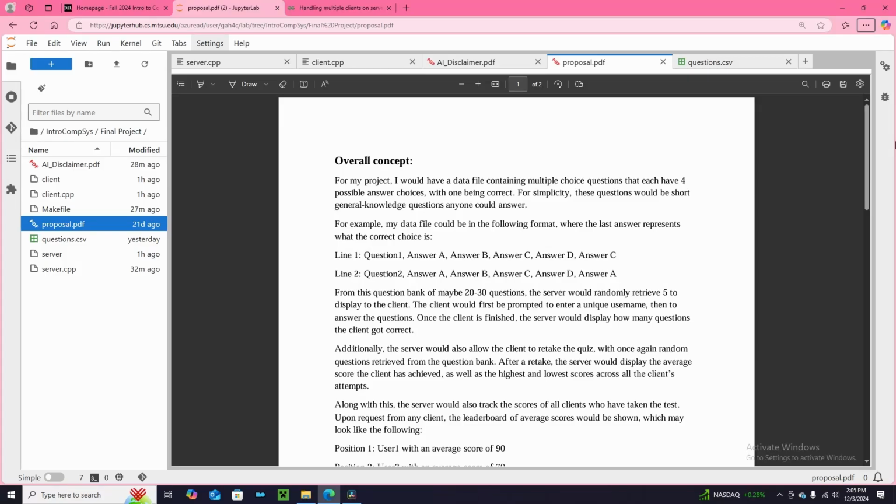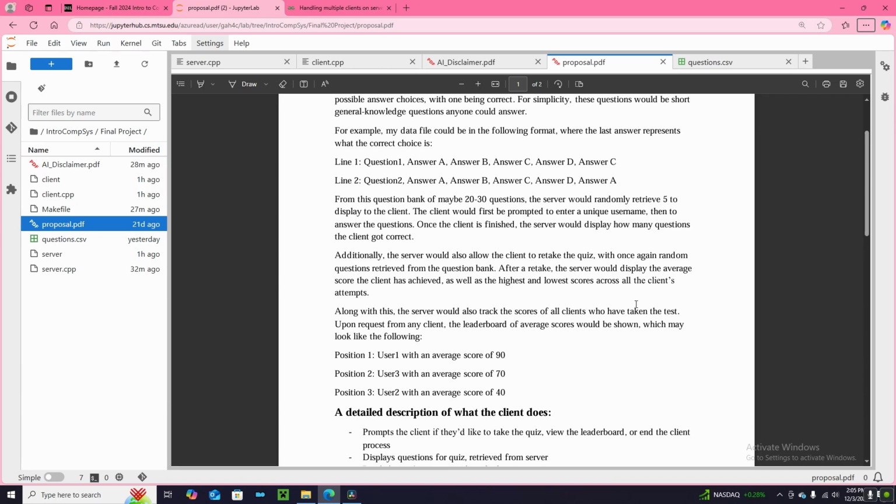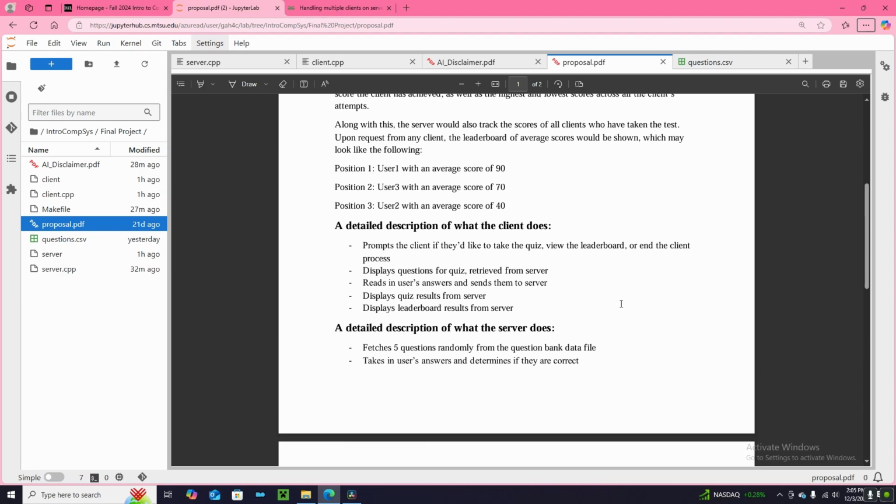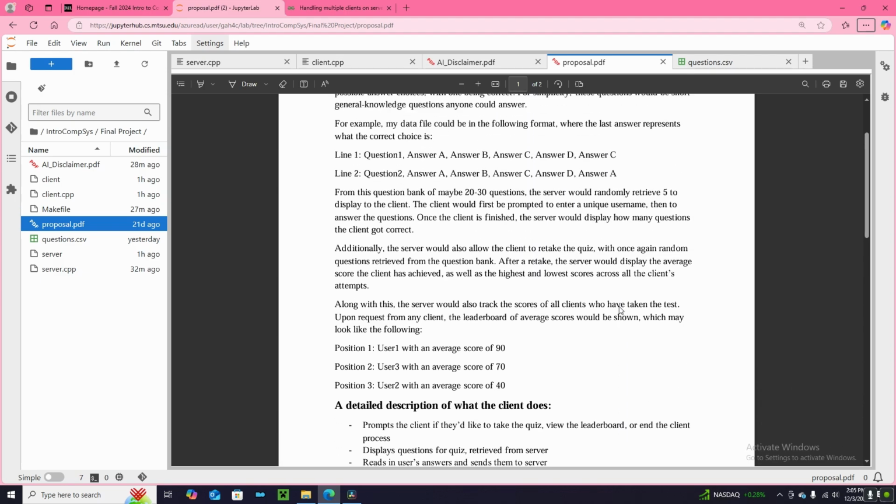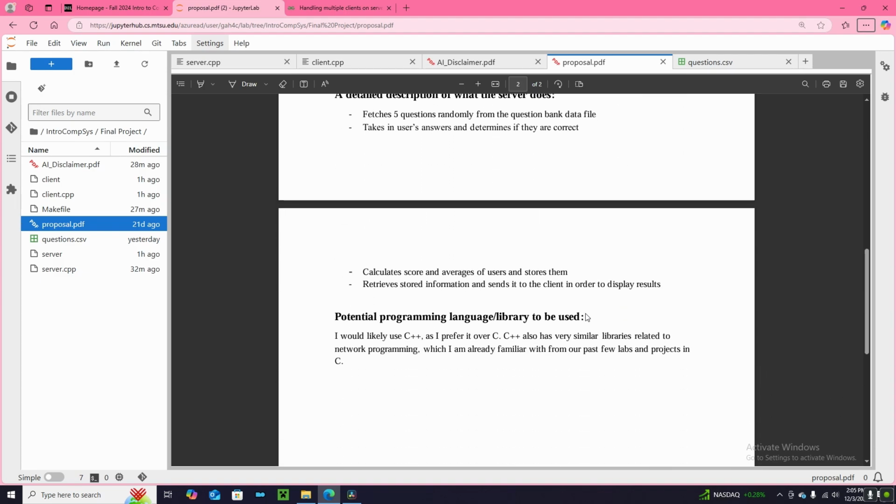Okay, so I did not get any feedback from my proposal, just that it was accepted. So my project was exactly as my proposal said. It's a quiz that the client answers and gets feedback from, and it gets a score, and they can look at a leaderboard of all the clients who have taken the quiz. There's no major differences besides the programming language. I wanted to use C++, but it ended up being kind of a mixture of C and C++.